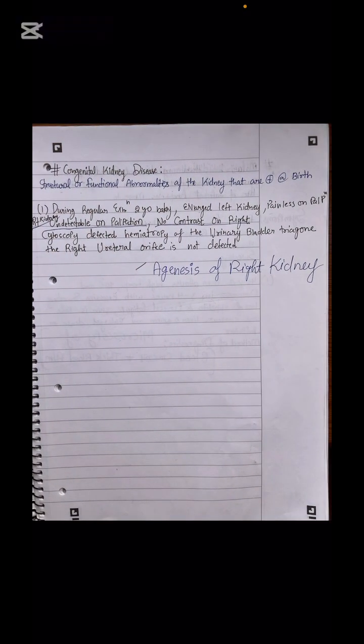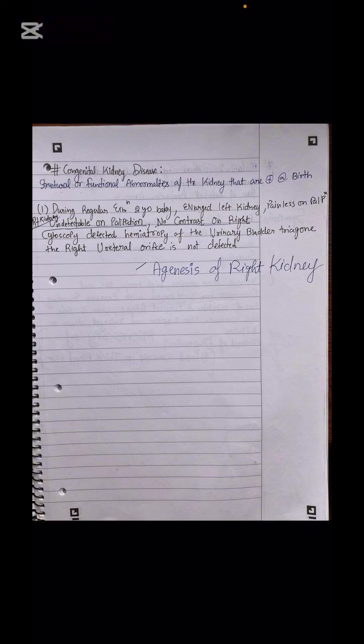Next is a case of congenital kidney disease, which is structural or functional abnormalities of the kidneys that are present at birth. During a regular examination of a 2-year-old baby: enlarged left kidney, painless on palpation, right kidney undetectable on palpation, no contrast over the right. Why is there no contrast on the right? Because the right kidney has not been formed. This is the case of a congenital kidney anomaly.